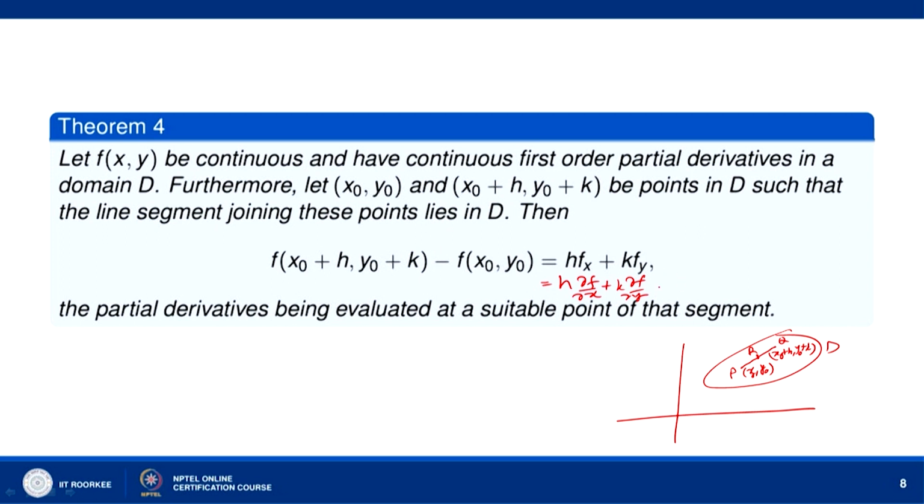So, I can write this as h times f_x at R plus k times f_y at R. There is some point R in between (x0,y0) and (x0+h, y0+k), where f_x and f_y are being evaluated. So, this is the mean value theorem for functions of 2 variables. We are going to use this in order to prove the sufficient condition for analyticity.